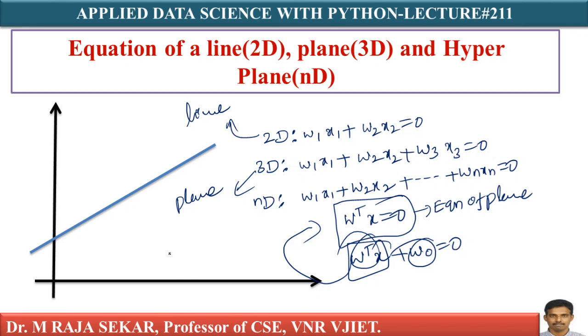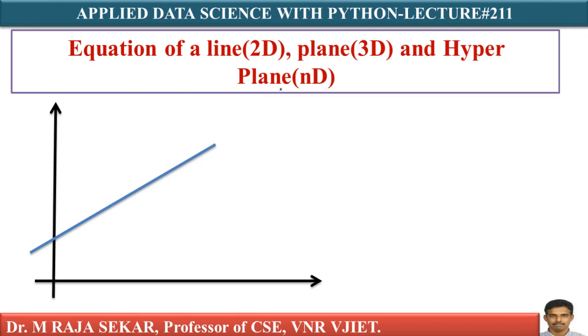If it passes through the origin, how can I write it? In the case of n dimensions, I can write the hyperplane as pi: W transpose x equal to 0. I am not keeping B as it is passing through the origin, where W is nothing but a column vector.